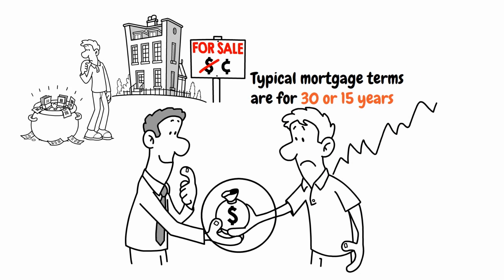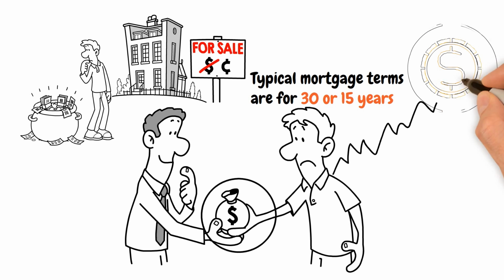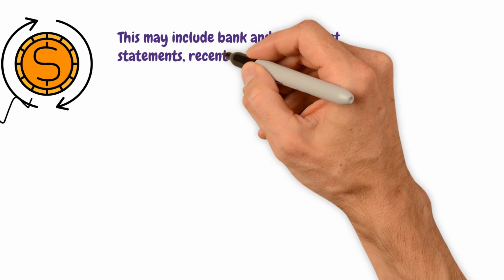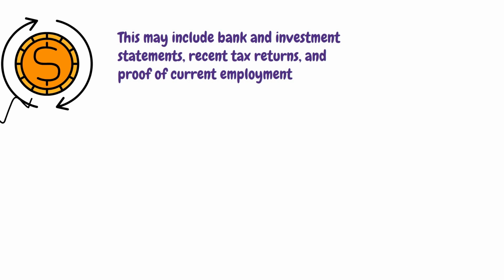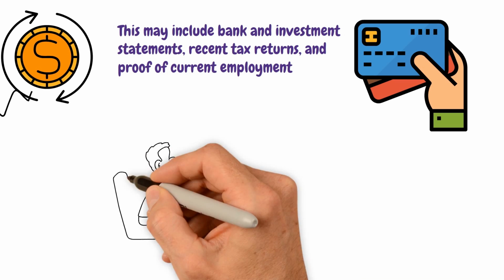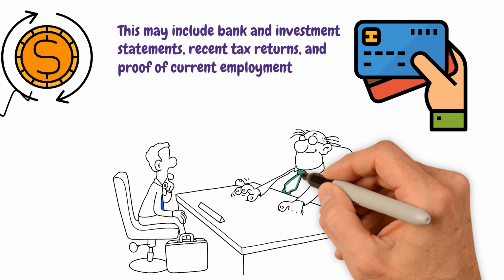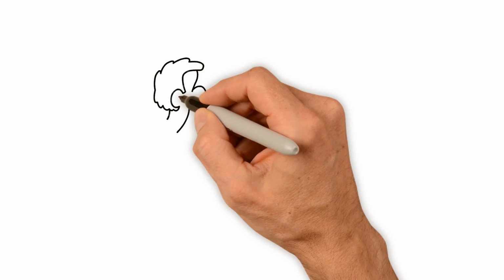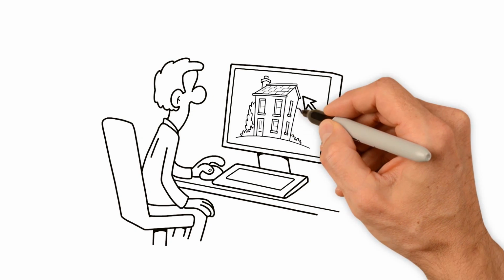When you apply for a mortgage, the lender will ask for evidence that you're capable of repaying the loan. This may include bank and investment statements, recent tax returns, and proof of current employment. The lender will generally run a credit check as well. If the application is approved, the lender will offer you a loan of up to a certain amount and at a particular interest rate. It's important to shop around for the best mortgage rate and terms.